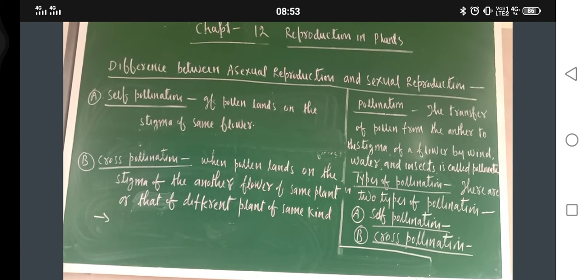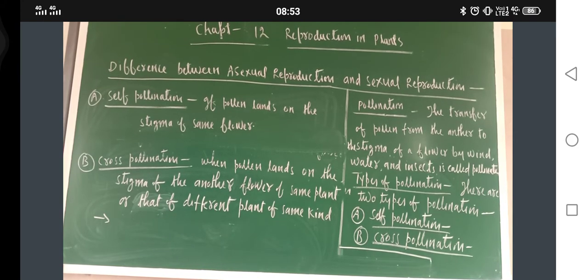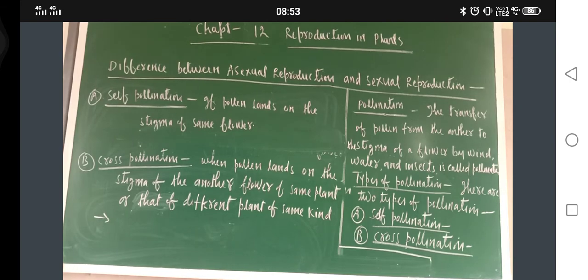Now do you think that in one plant only one flower is there? In one plant many flowers are there. So when pollen lands on the stigma of another flower of same plant, or that of different plant of same kind, this is called cross pollination.